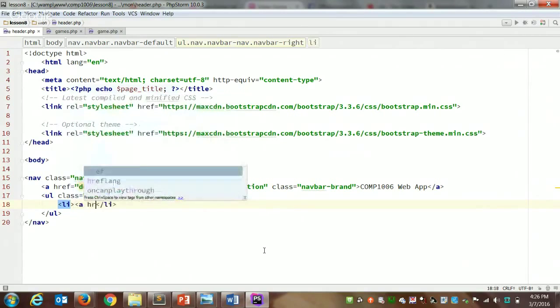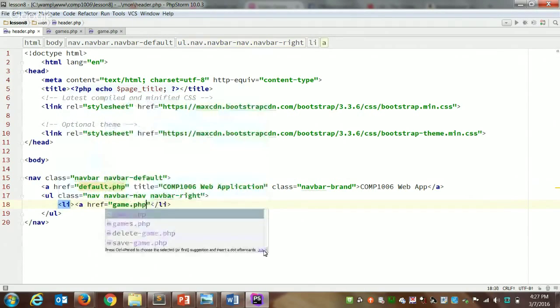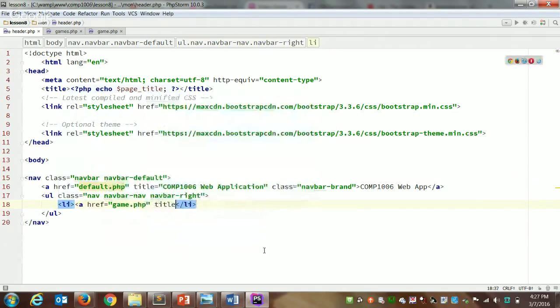So for starters, our first link will go to game.php. We'll give it a title of add a game, and the text can say add game.